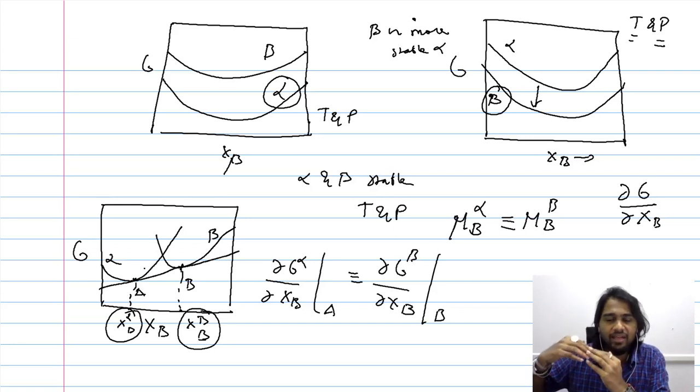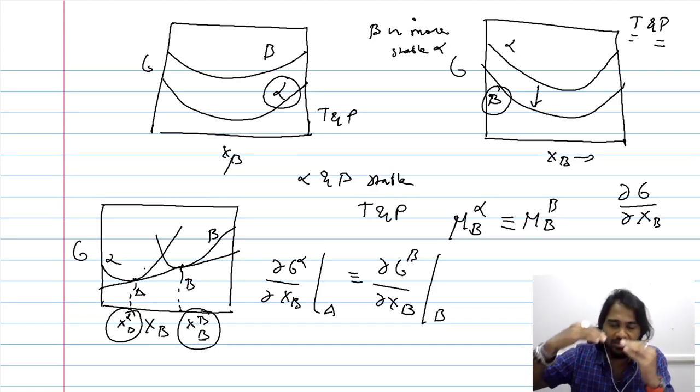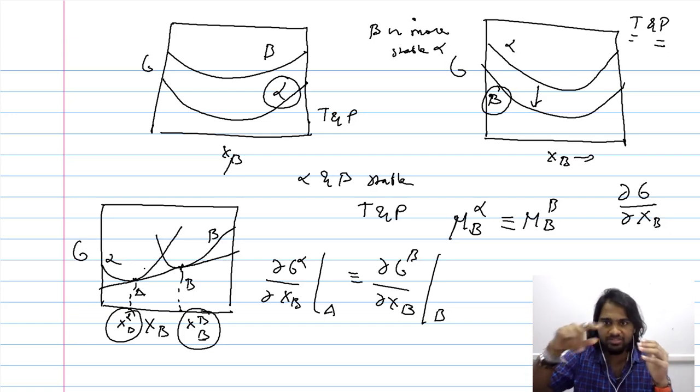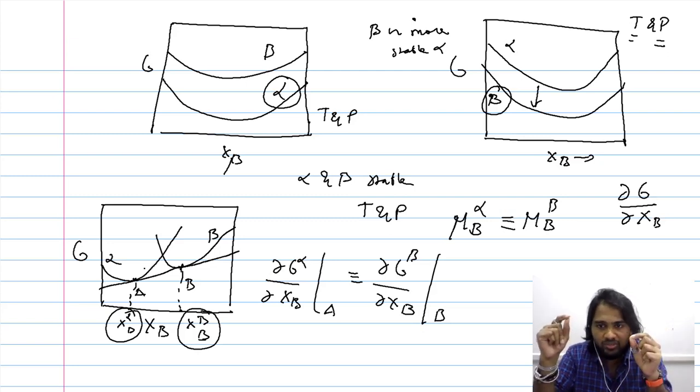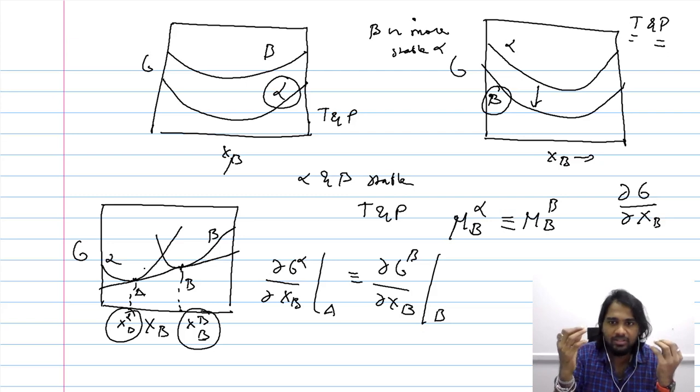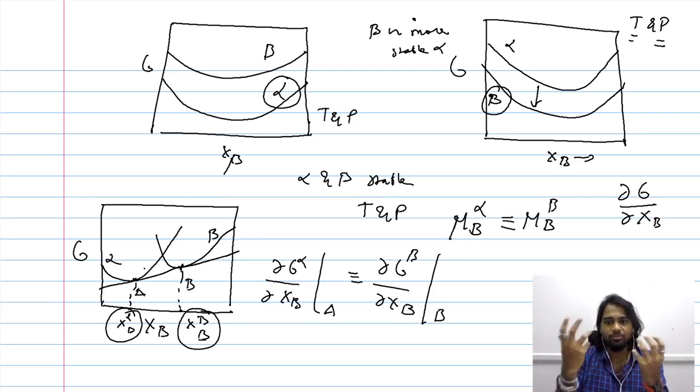The reason we have this common tangent is that a common tangent is a straight line with a constant slope, and it touches specific points of these curves. The slopes at these points are constant. So when the slopes at these points are constant, the chemical potentials at these points are constant. Therefore, the phases are in equilibrium, or stable, with each other.